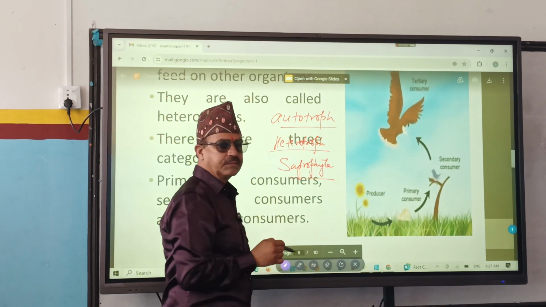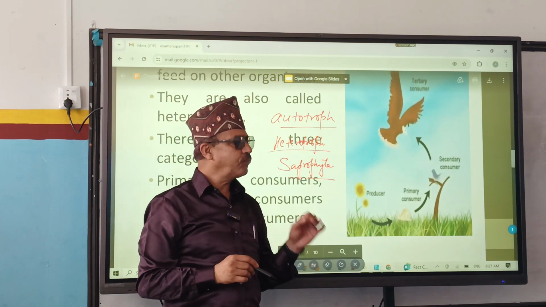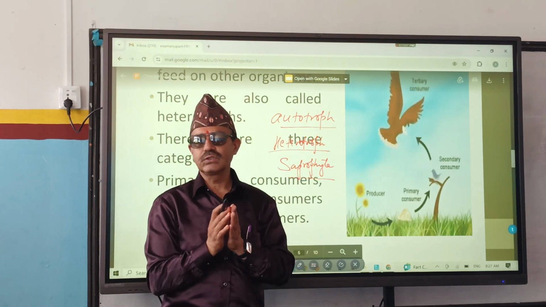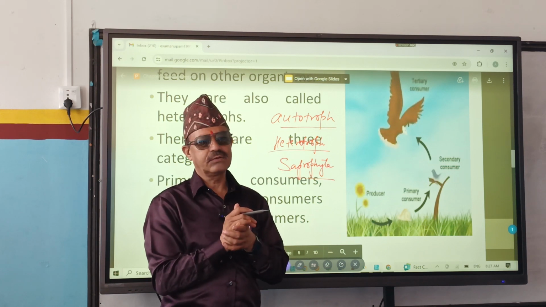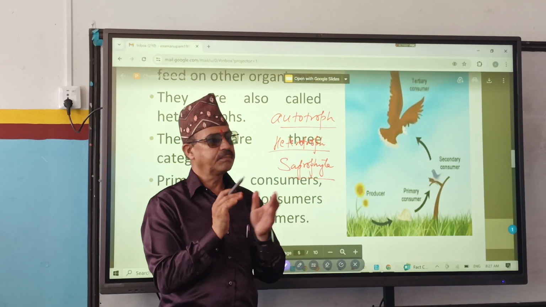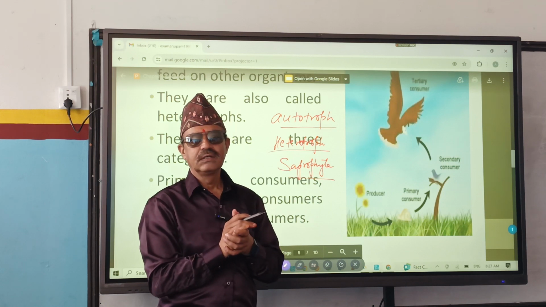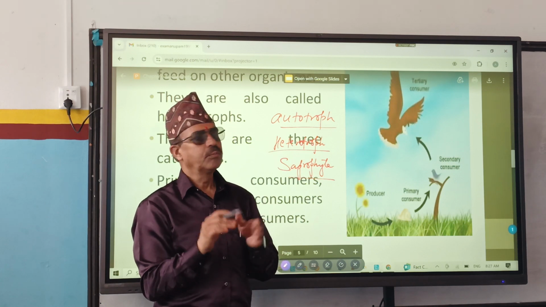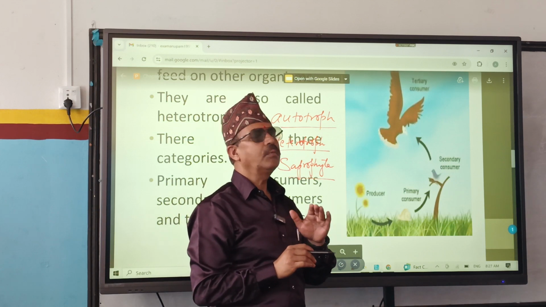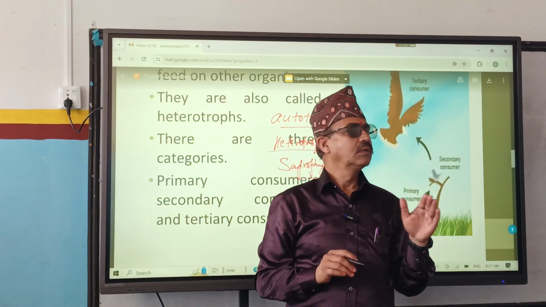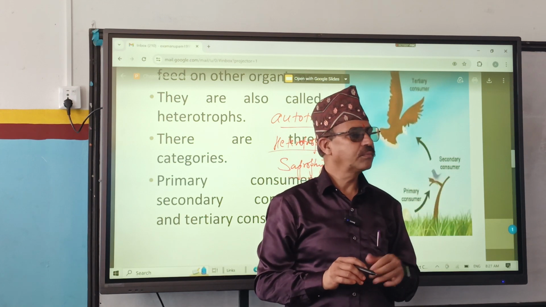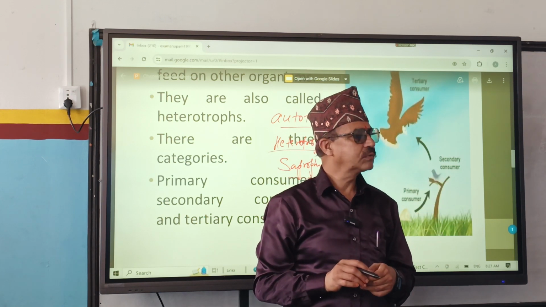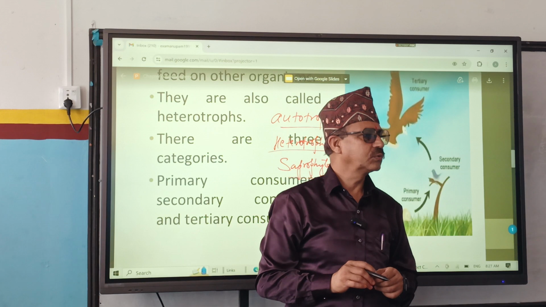What is a saprophyte? Saprophyte means those organisms which depend upon dead and decaying matter for their food, like bacteria and fungi. They are saprophytes. But next thing we have to remember, all bacteria are not saprophytes. Some are autotrophic also. Some can manufacture their food themselves, and some are parasitic also.